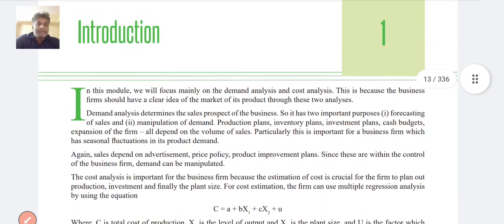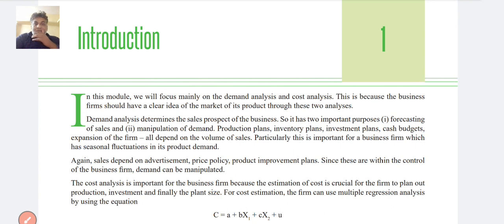Okay, introduction. So in this module, we will focus mainly on demand analysis and cost analysis. This is because the business firm should have a clear idea of the market of its product through these two analyses.